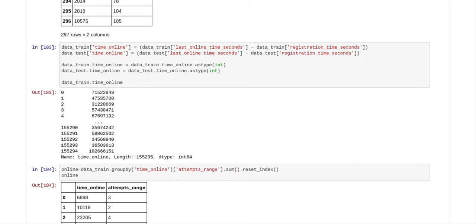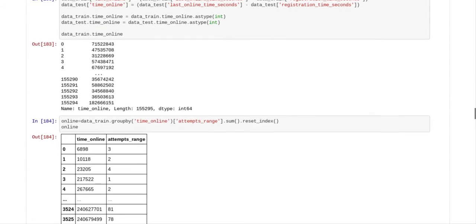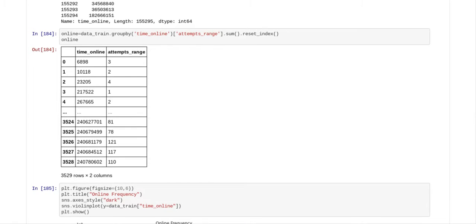At first I divided it by 60 times 60 times 24 to make days, and then I divided it by 60 times 60 to make it hours, and then by 60 to make it minutes, and then I just didn't divide it at all, and I found out that you had a higher accuracy if you just didn't divide it at all, and I made the number integers. So we did another group by on the time online, just so you can see it.